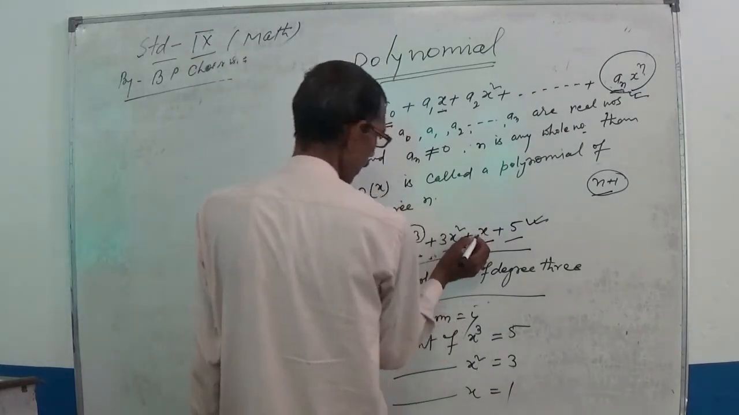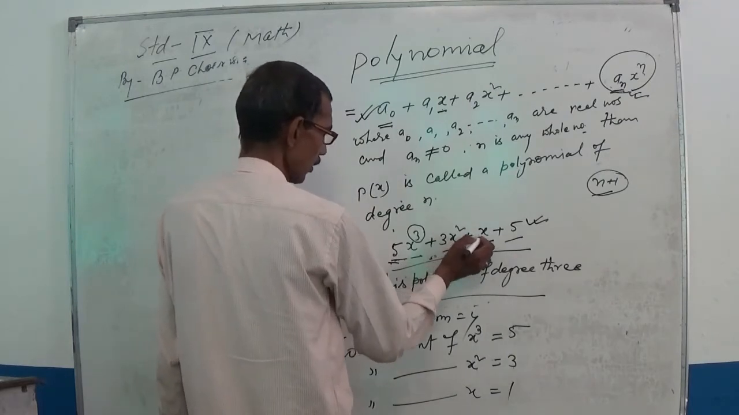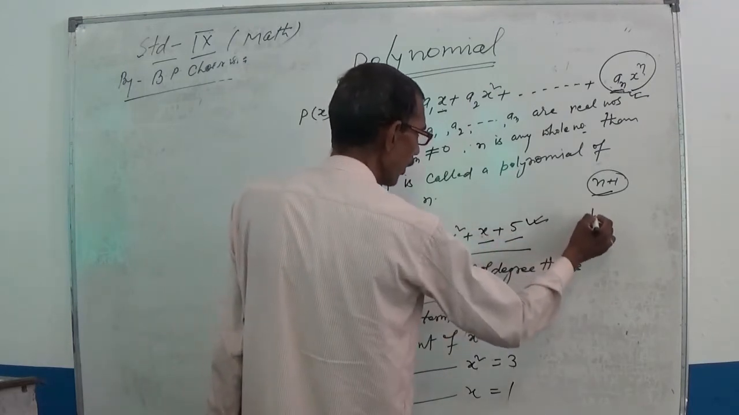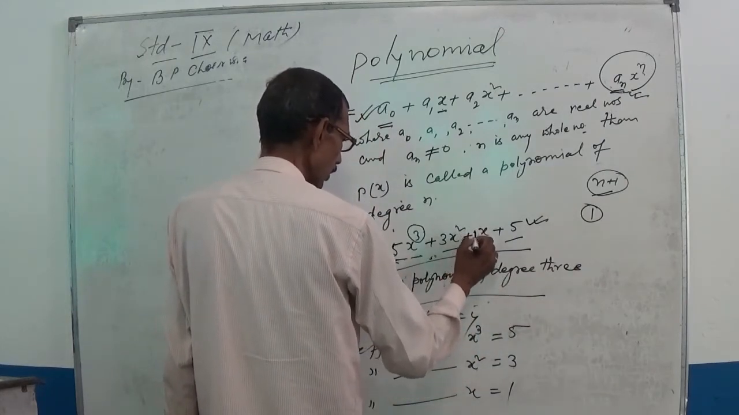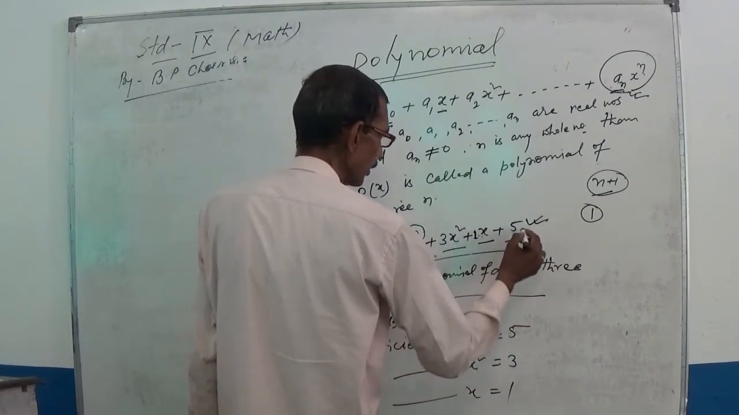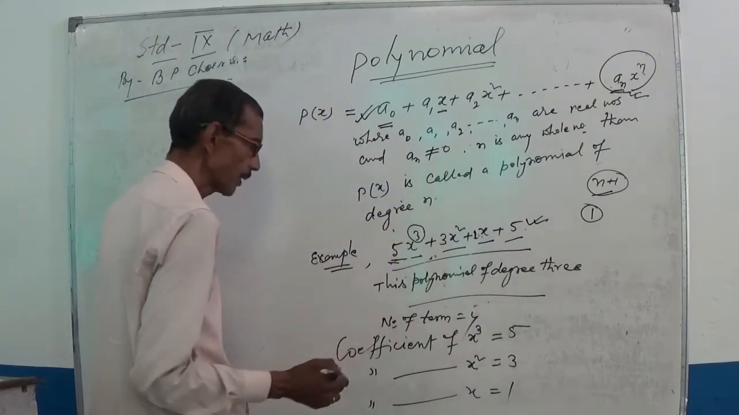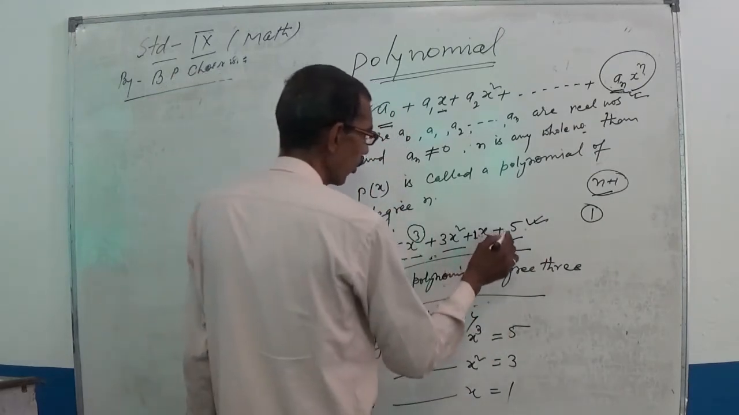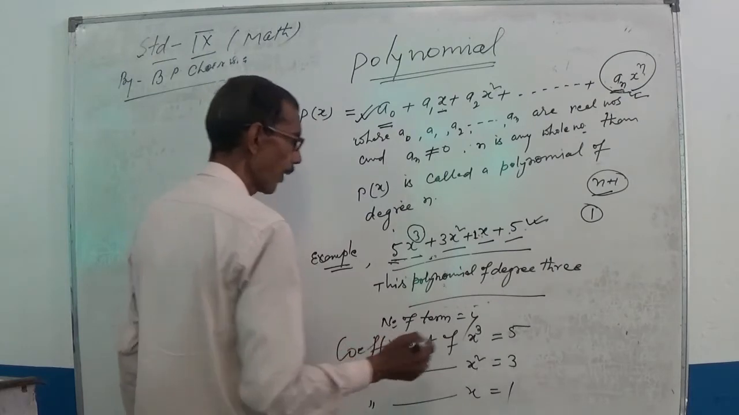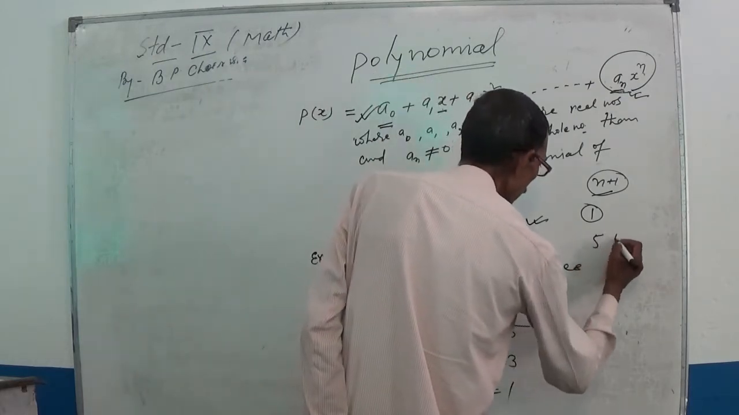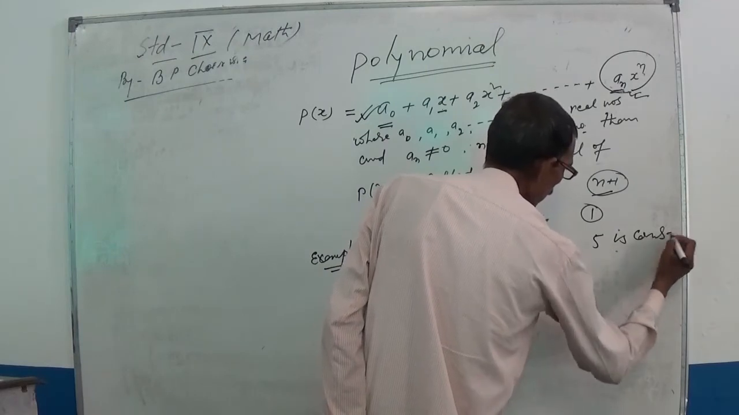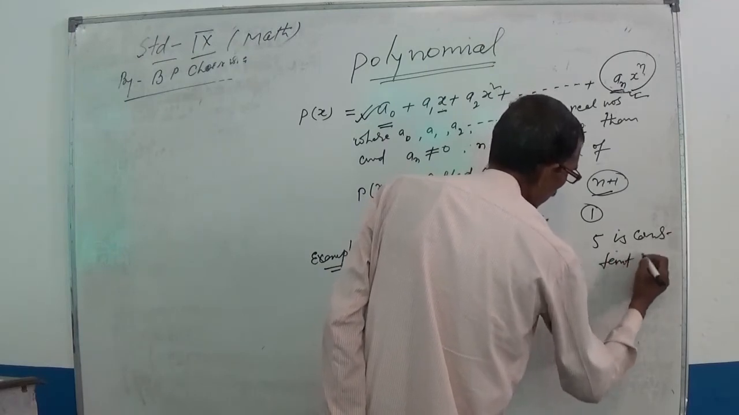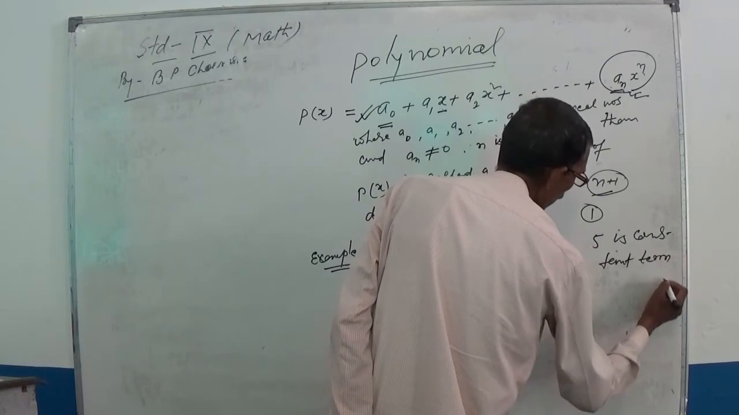No number is multiplied to x, so 1 is already a factor of each number. So here 1 is the coefficient of x. This term is independent of x, so this is the constant term. 5 is the constant term.